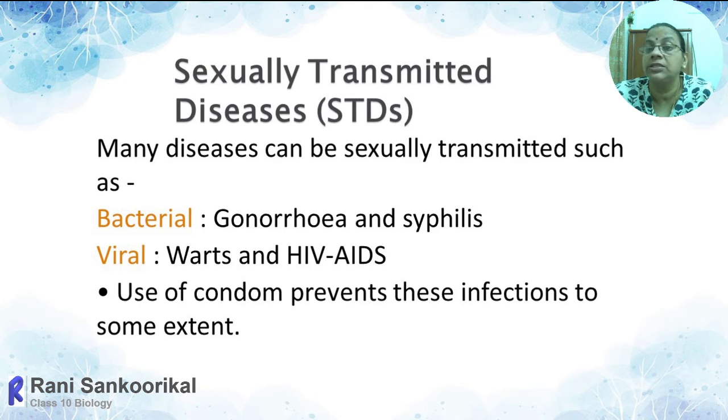Here also the virus is spread through sexual contact with multiple partners, from one person to another person; easily it can spread. Out of this, AIDS will end up with the death of the person. It is a highly serious condition because of the person's immunity. AIDS means acquired immunodeficiency syndrome. When the AIDS virus or HIV virus attacks our body, our immunity power will be suppressed, and that person will get all the communicable diseases such as tuberculosis.